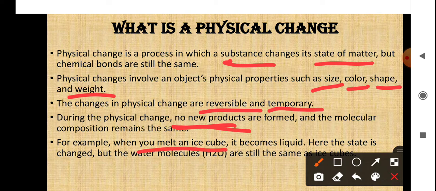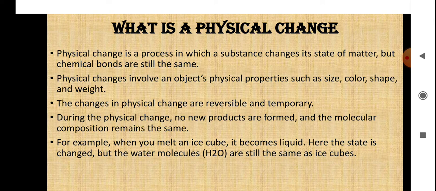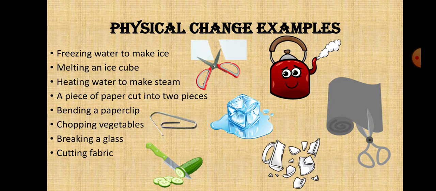When you melt an ice cube, it becomes liquid. The same example is given. So the changes which are very temporary and reversible, where only the size, shape and color change, that type of changes are known as physical changes. Now we will see some examples for physical changes.